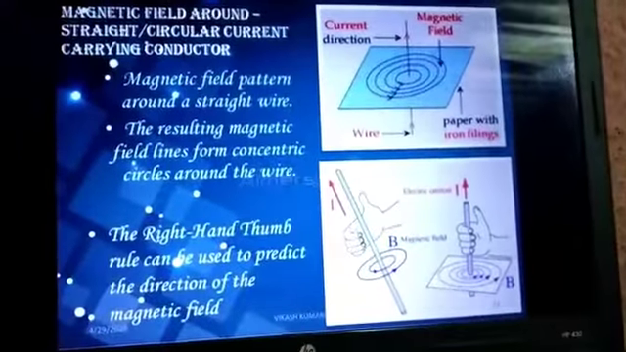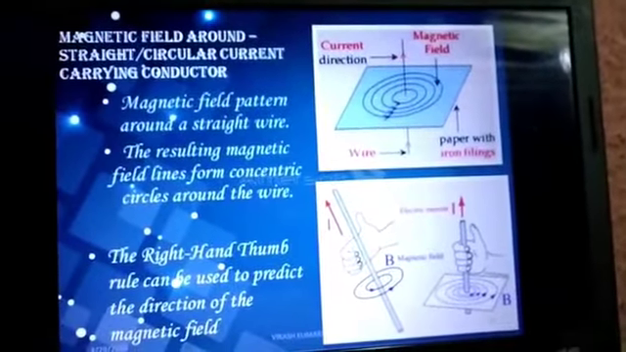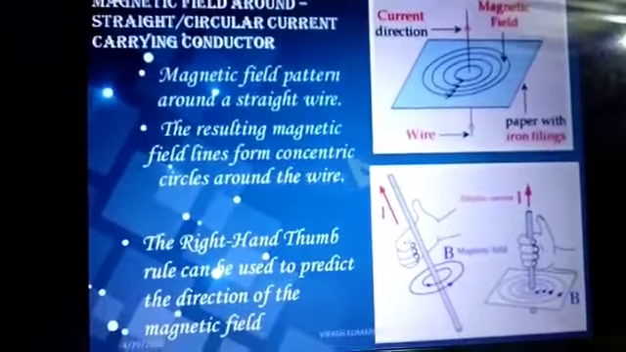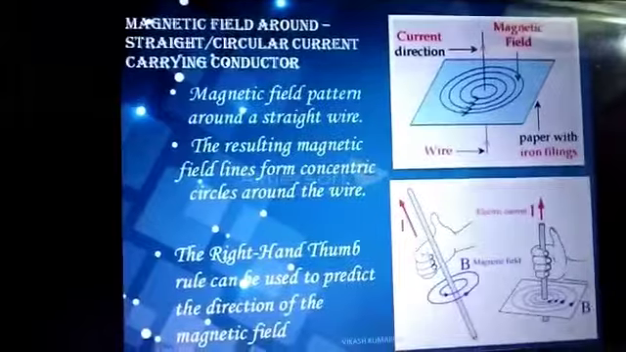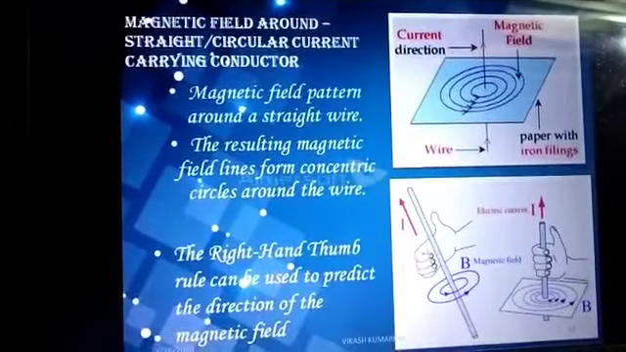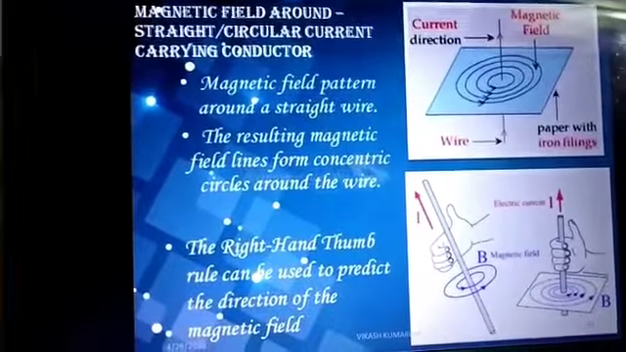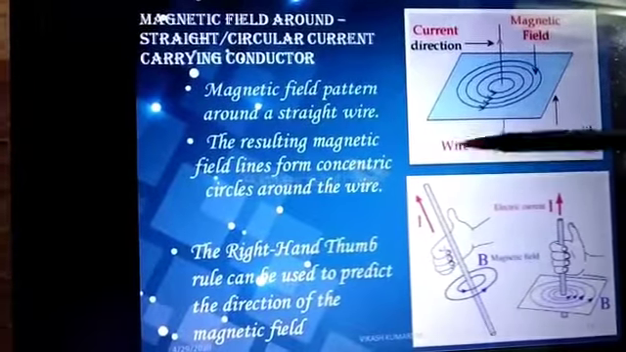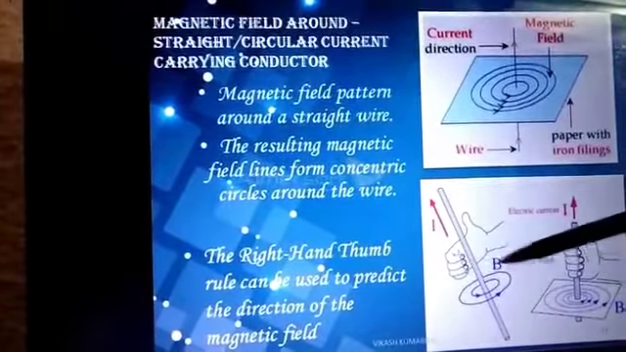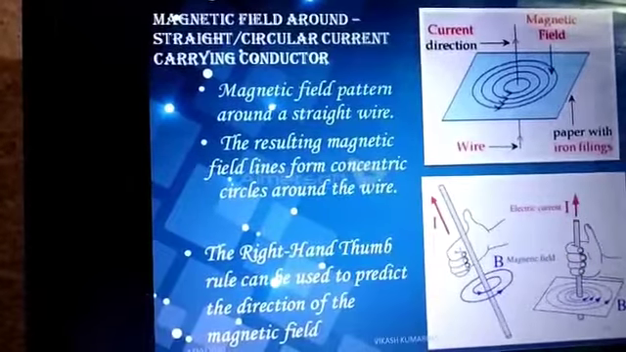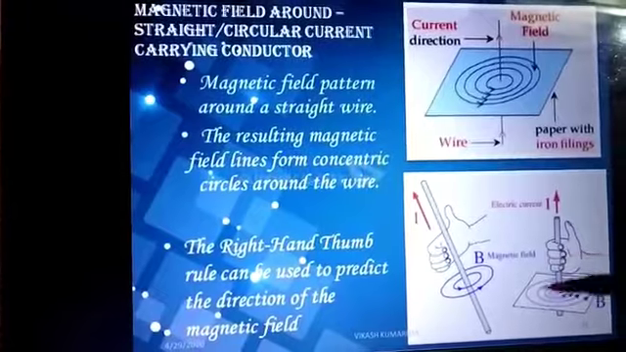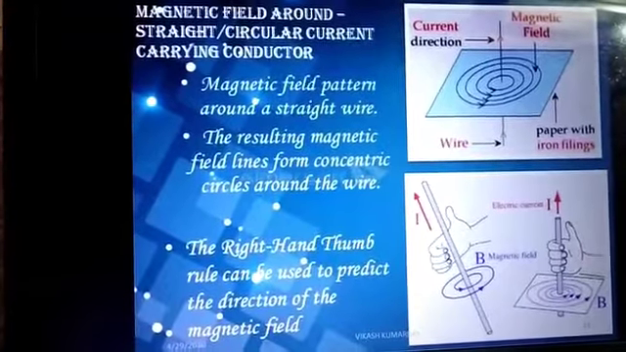Now we are going to study the straight current carrying conductor and the circular current carrying conductor. If we take a straight current carrying conductor, here you can see the current is moving from bottom to top, so the fingers will represent the direction of the magnetic field. In the same way, if we take a circular conductor, we can get the direction of magnetic field.